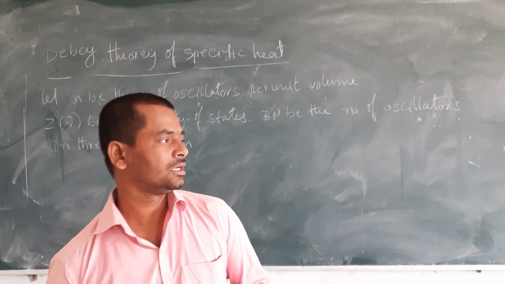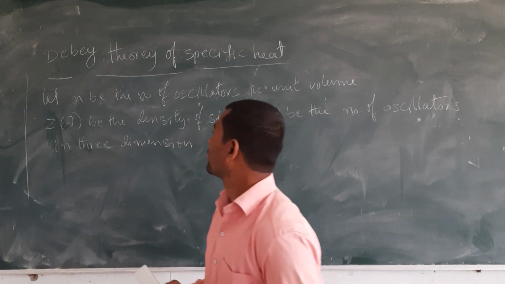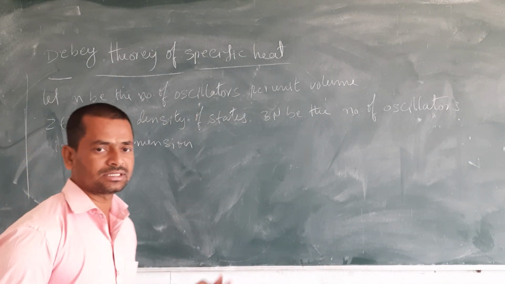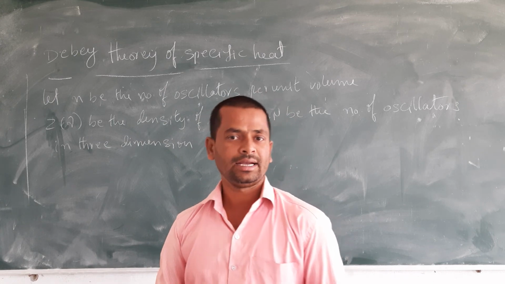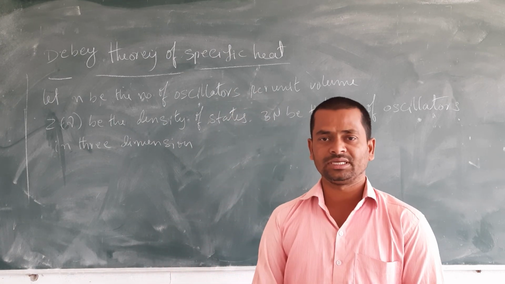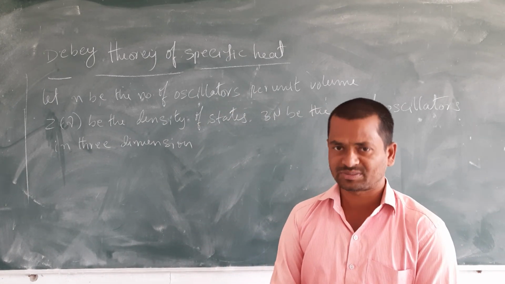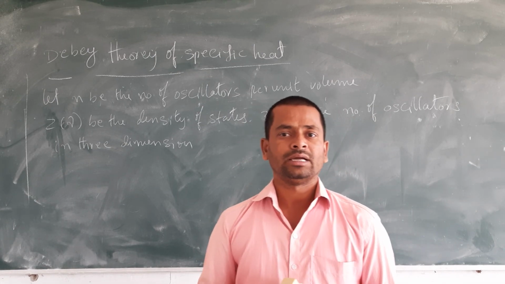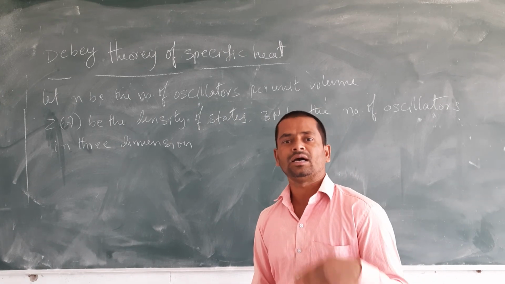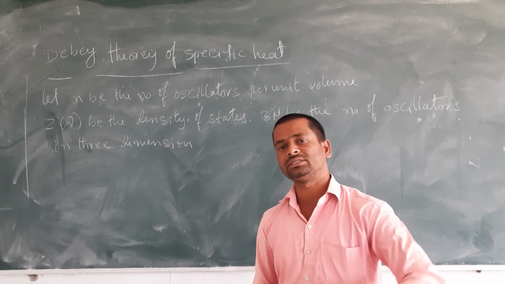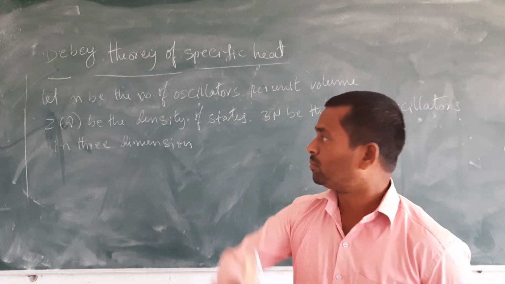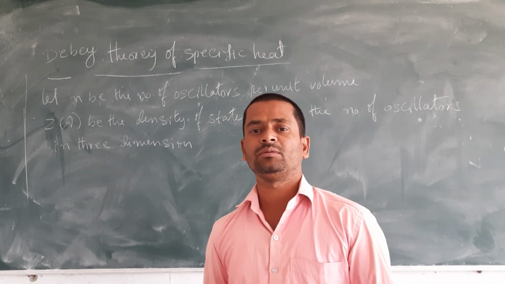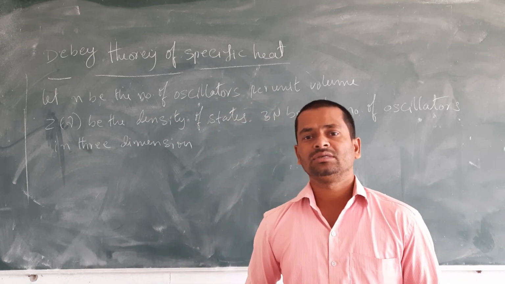Hi viewers, today's topic is Debye theory of specific heat. So already we have discussed Dulong-Petit's law and the Einstein theory of specific heat. Dulong-Petit couldn't explain the specific heat at lower temperature, but Einstein's theory explains somewhat at lower temperature as well as at higher temperature. But Debye can explain completely how the specific heat changes with temperature.